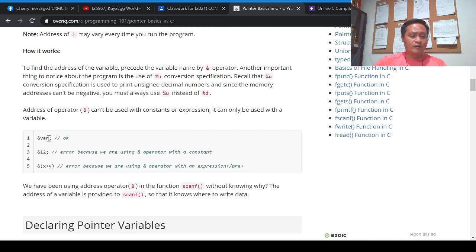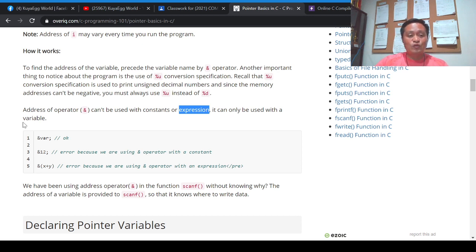Now, there are some important points to address when we are dealing with an ampersand or address operator. Number one, an address operator cannot be used with constants or expressions. I'll explain the examples in a while. We are not allowed to use the address operator with constants and expressions.